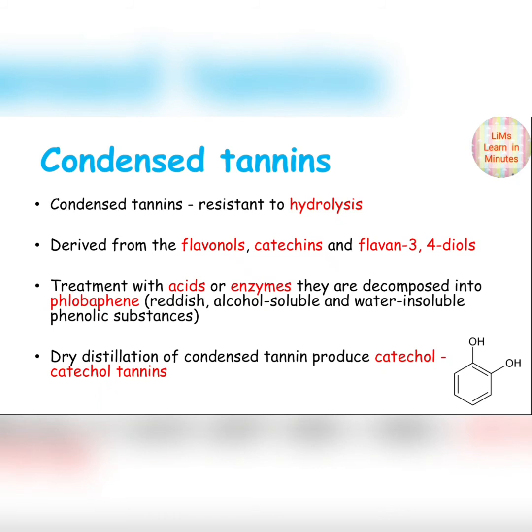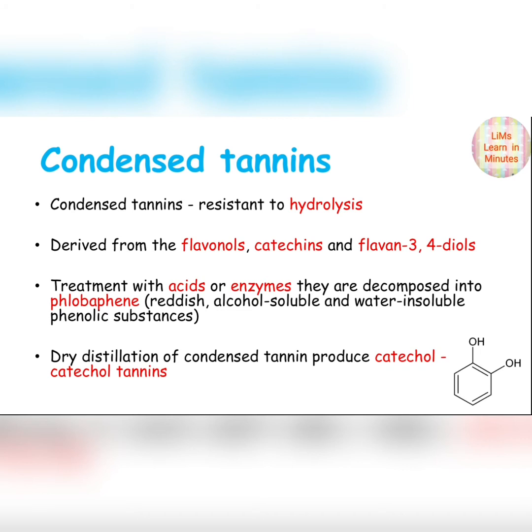Now condensed tannins. Condensed tannins are resistant to hydrolysis and derived from flavanols, catechins and flavan 3,4-diols. On treatment with acids or enzymes, they are decomposed into phlobaphene, which is a reddish, alcohol soluble and water insoluble phenolic substance.